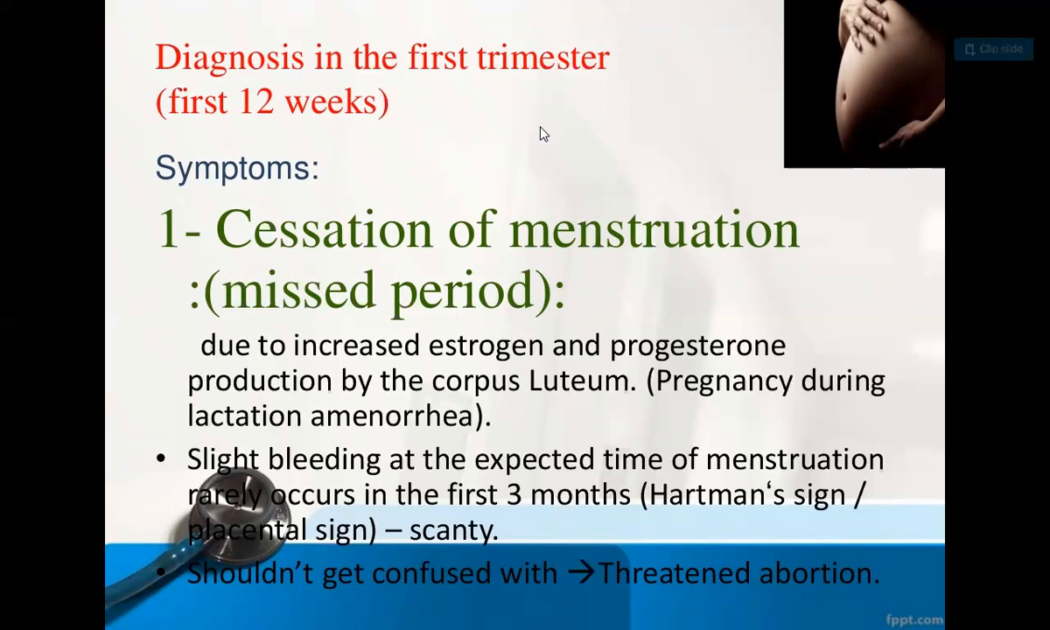Why is it? Because of increased estrogen and progesterone production at the corpus luteum of pregnancy, during which there is amenorrhea. There can be slight bleeding at the expected time of menstruation, which rarely occurs in the first 3 months. That is called Hartmann sign or placental sign. But what is the difference? In a normal menstrual period, the bleeding is up to 80 ml, while in Hartmann sign and placental sign, the bleeding is scanty. That is how you can differentiate.